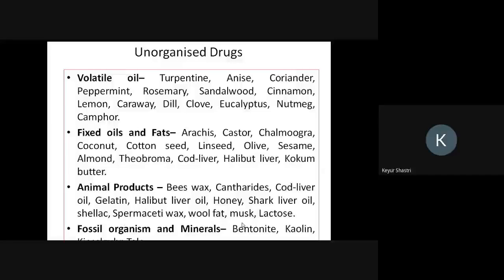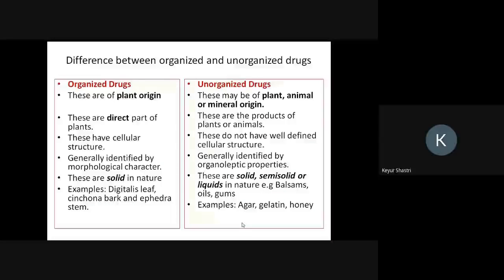So what is the primary difference between organized drug and unorganized drug? Organized drugs are all coming from the plant origin. Unorganized drugs can come from natural origin: plant origin, animal origin, mineral origin. Organized drugs are the specific or direct part of the plant material. Unorganized drugs are the products of the plant or animal origin.